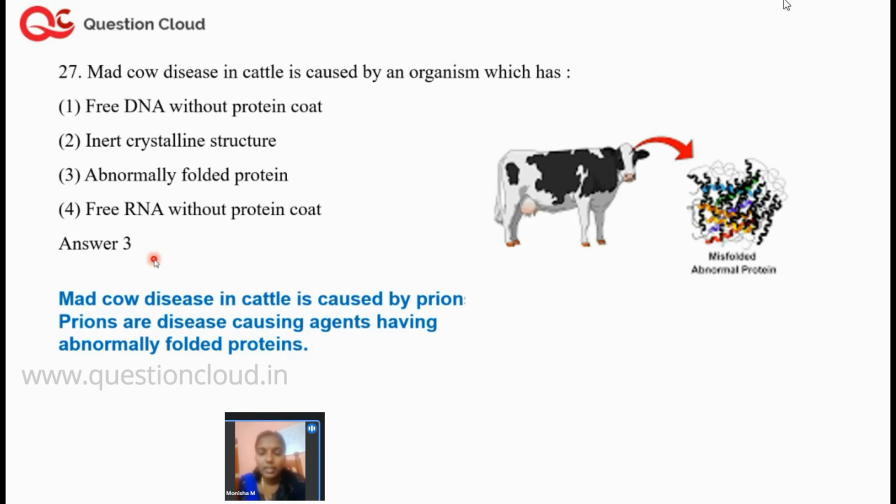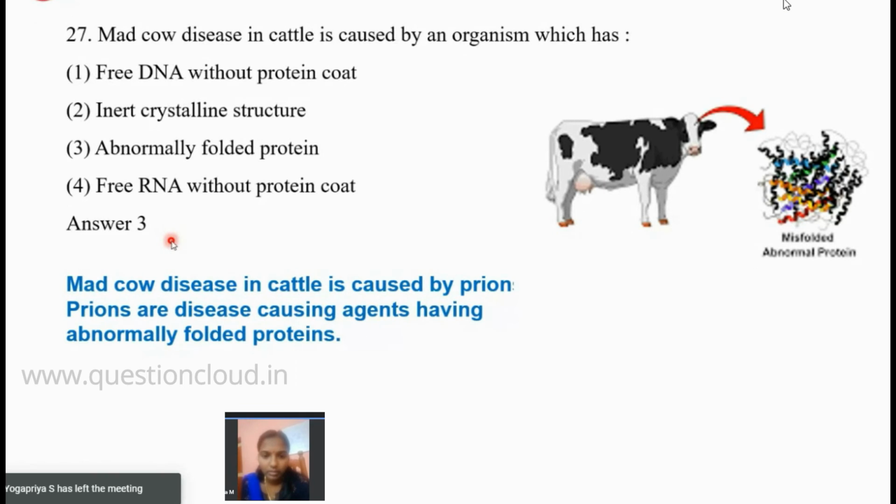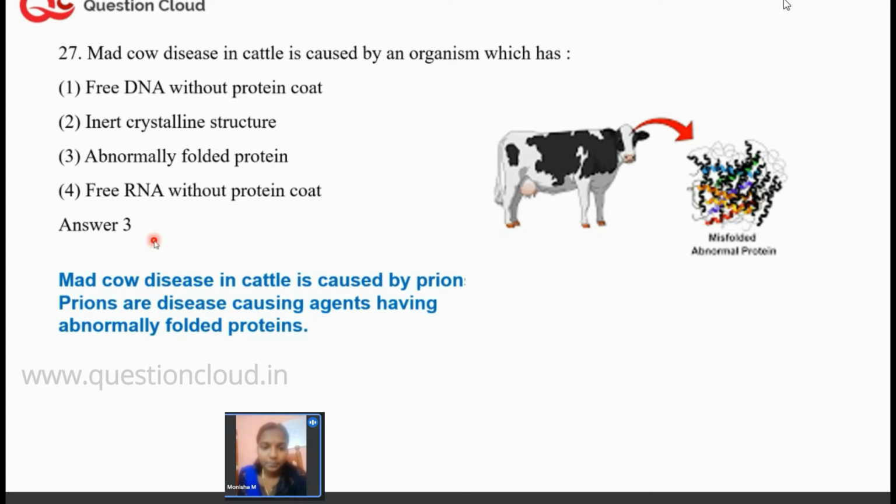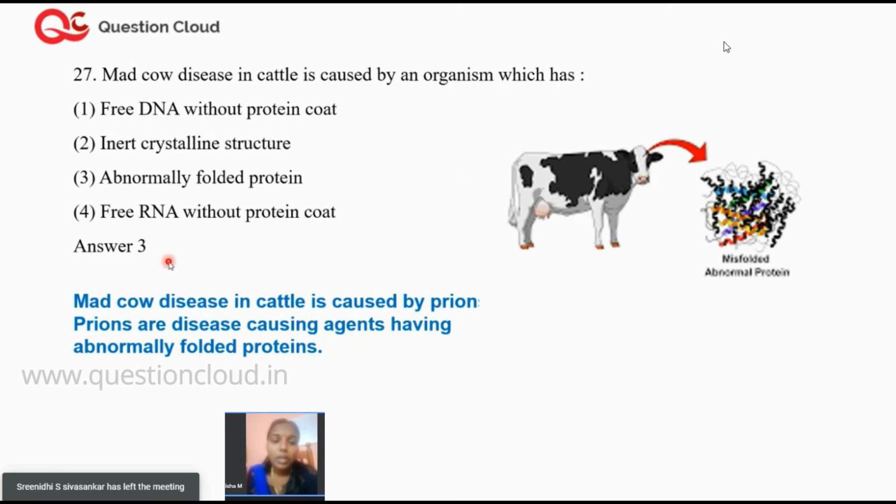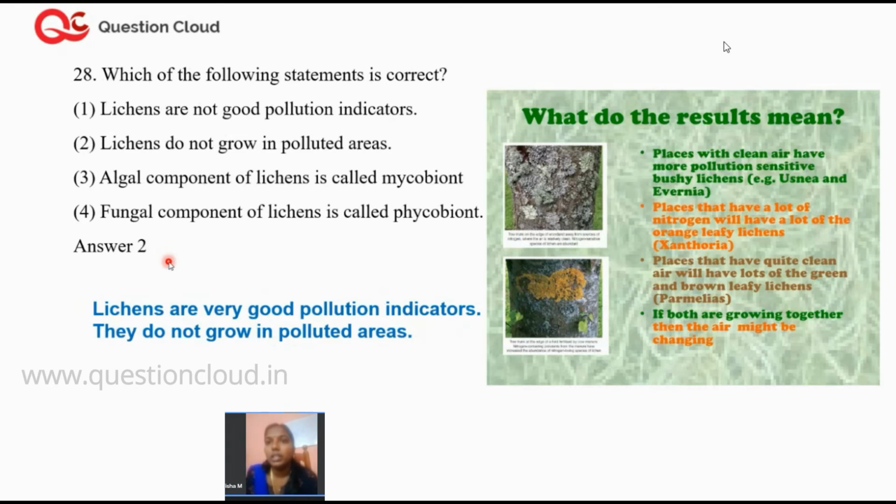Now, the next thing you have to remember. Somebody else is also sharing the screen. So please remember, we are talking about mad cow disease, which is a disease present in cows. This particular disease is caused due to misfolding of proteins. So the right option is option 3, which is abnormally folded proteins. Is it clear?